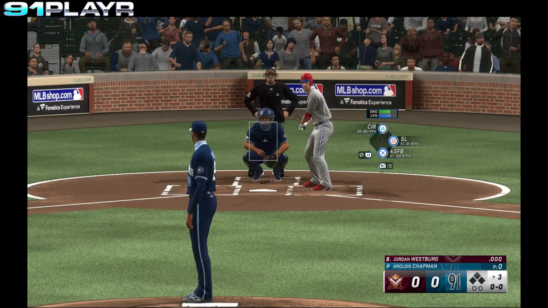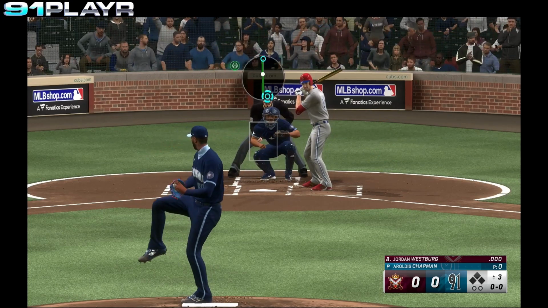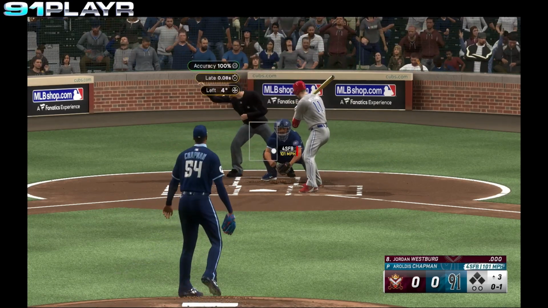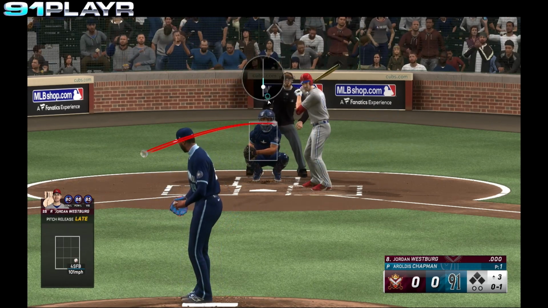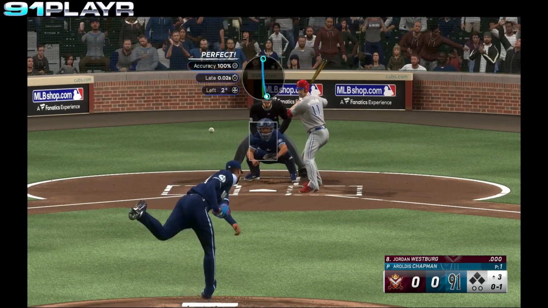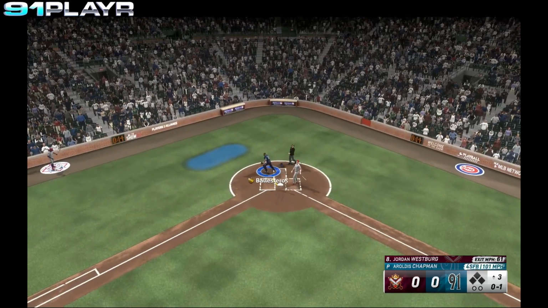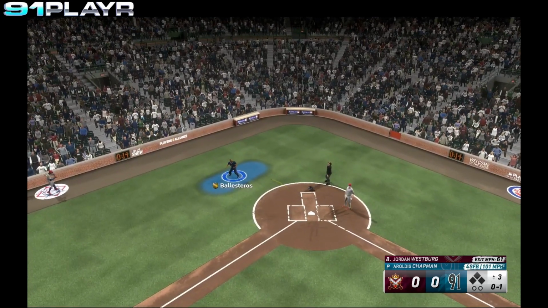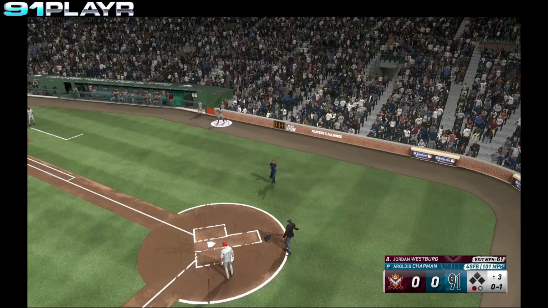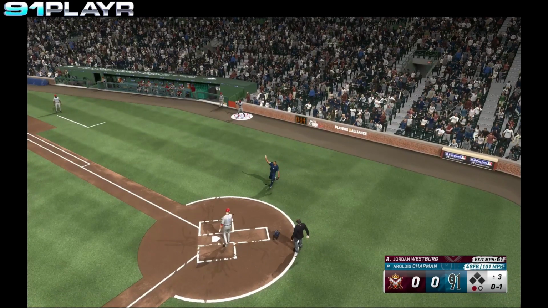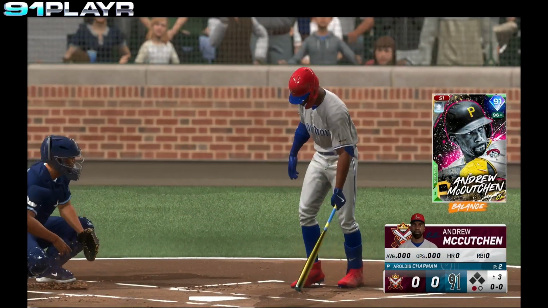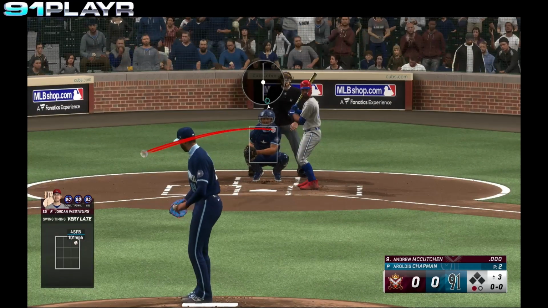Stepping in for the Lords, Jordan Westberg. First pitch from Chapman's a strike. 0-1. Popped up. Ballesteros rips off his mask. He finds the ball, camps underneath. Out number 1. 1 away. Andrew McCutcheon, the batter.